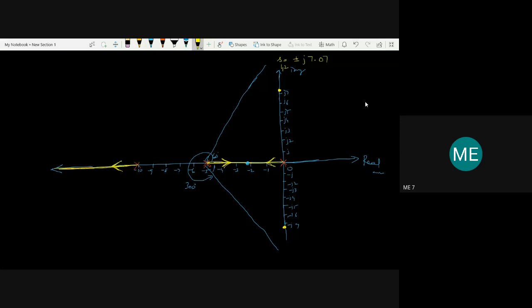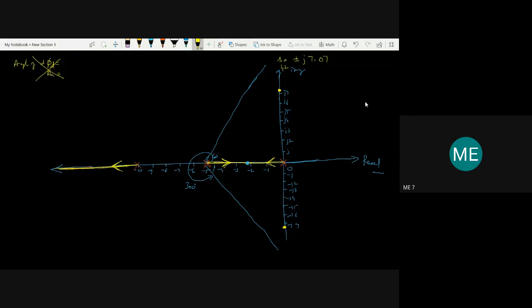So this is up to the intersection with the imaginary axis, and the next steps are to find the angle of departure and angle of arrival. Angle of departure is present only when there is a complex pole, and angle of arrival is present only when there is a complex zero. So these two are not required for this problem. You can stop at rule 7 only.